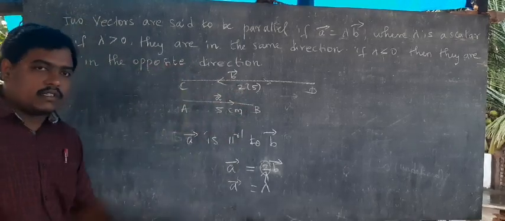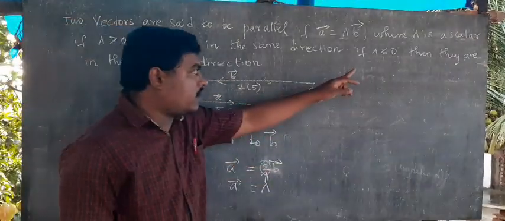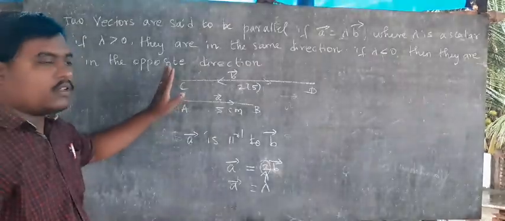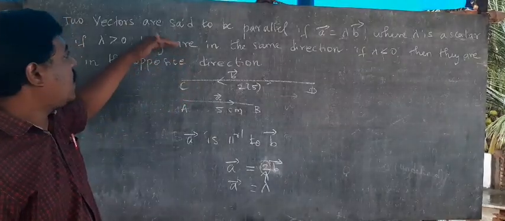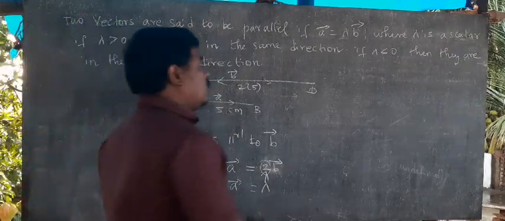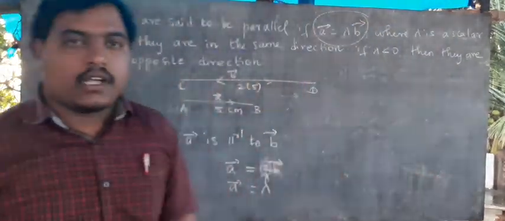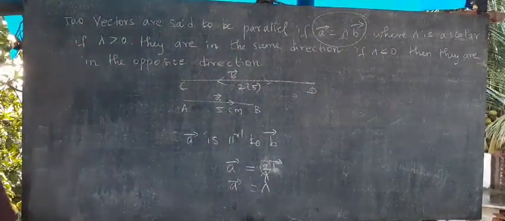That is the given definition: lambda less than 0, then they are in the opposite direction. That's all. So this is the definition for parallel vectors, and it is very important: A vector equals lambda B vector. This is one more question, right?